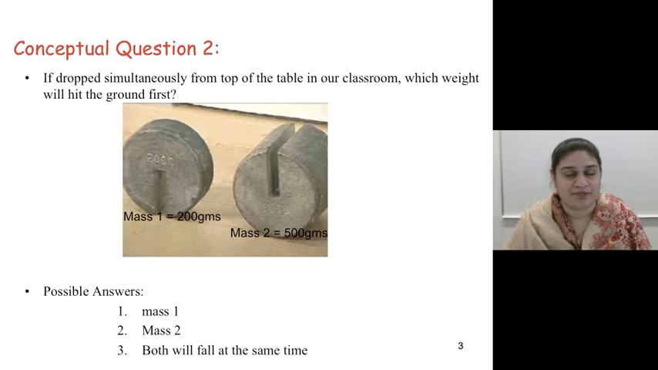Now it's the same question, slightly changed. If dropped simultaneously from the top of our table in our classroom, which weight will hit the ground first? Again, the same possible answers: mass 1, mass 2, or they will fall at the same time.